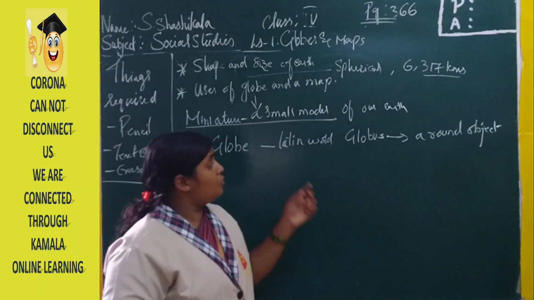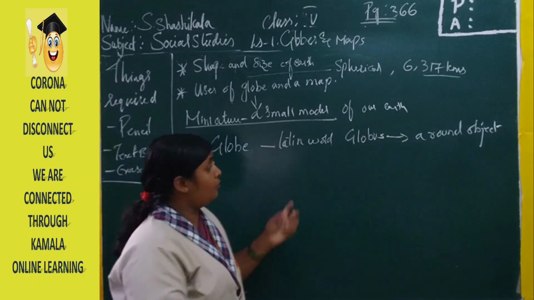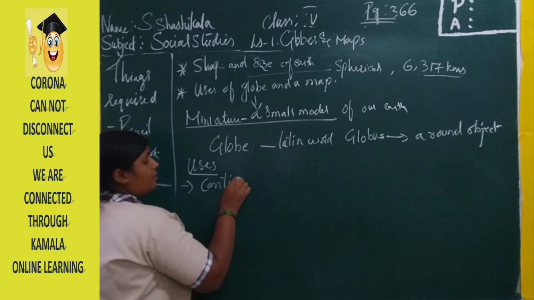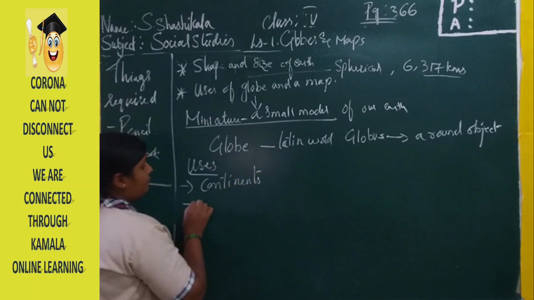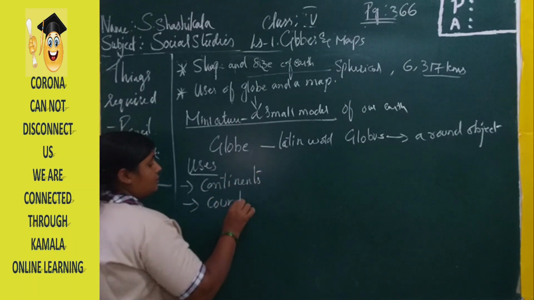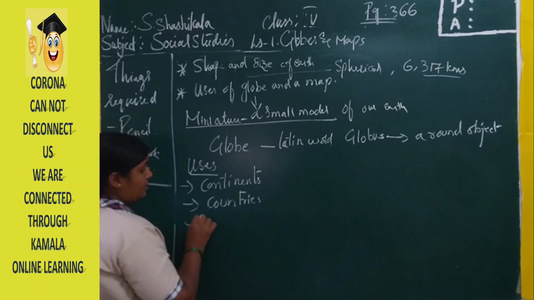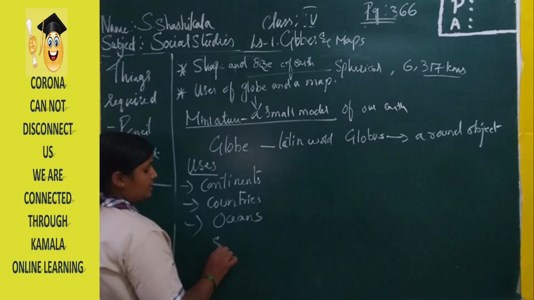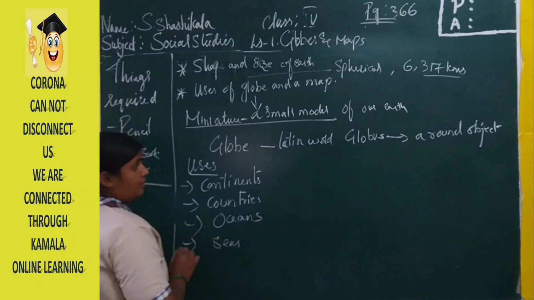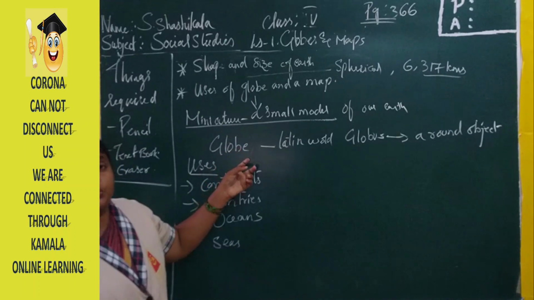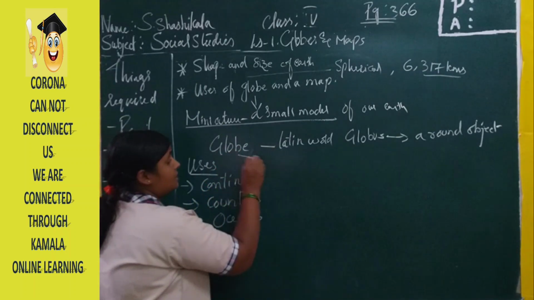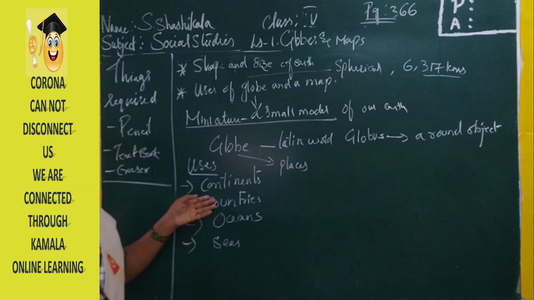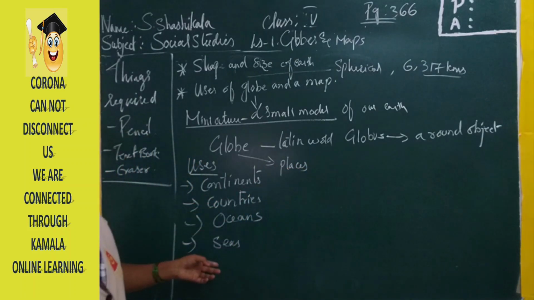In the same way, the globe is a very important object with the help of which we can locate the continents, countries, water bodies like oceans, seas. The globe is helpful for us to locate places like continents, countries, oceans and seas.